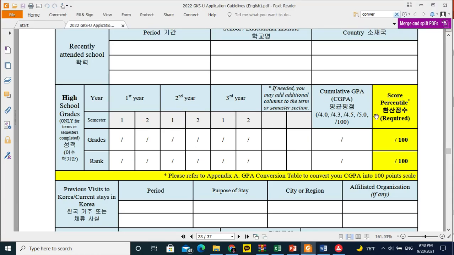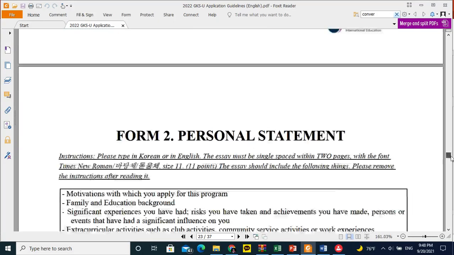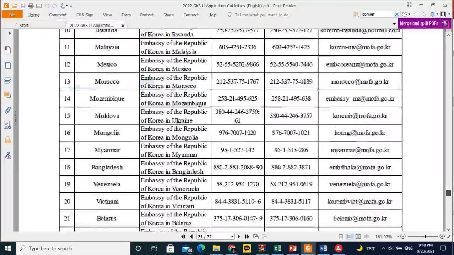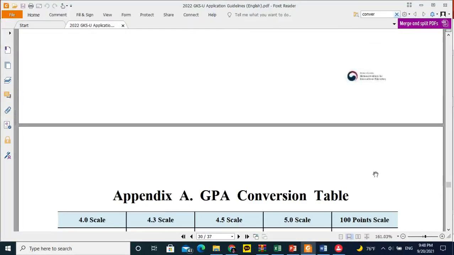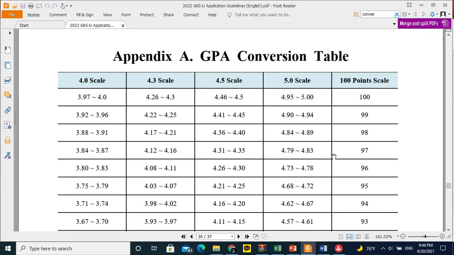Now we will move to the conversion table here, right? The conversion table is given at the end of this instruction book. How can you download this? Go to the description of this video and you can find, almost in the very last section of the description, a Study Korea website link, and you can click on that and scroll down and you can download these application guidelines in English. So we'll go to page 30 and you will see this one.